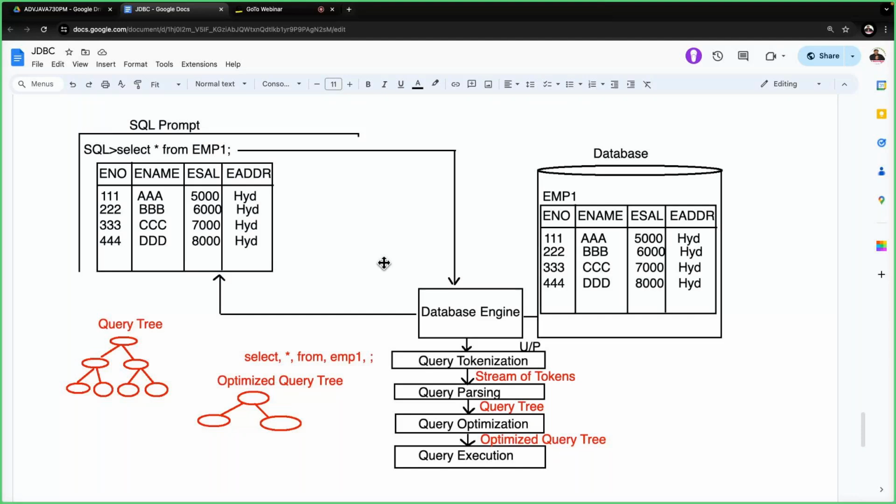In the future, I'm going to discuss the statement and prepared statement topic. Observe carefully. What is the difference between these two, statement and prepared statement? If we want to understand that, we need to have knowledge of these points. Now I'm giving clarity, so observe carefully.